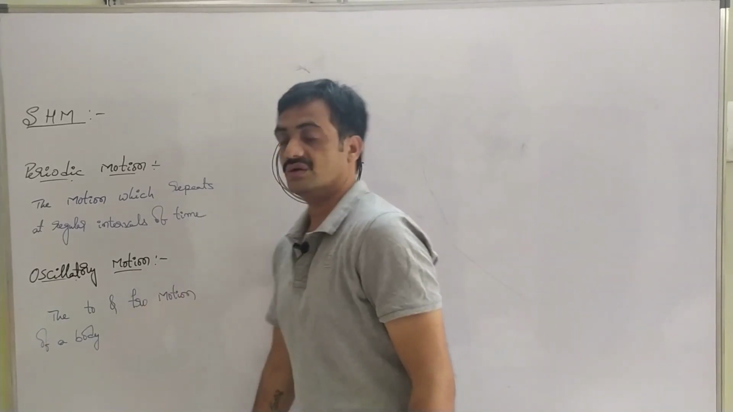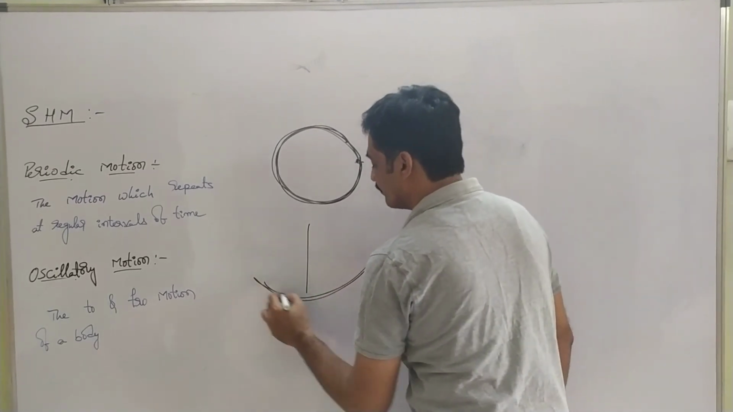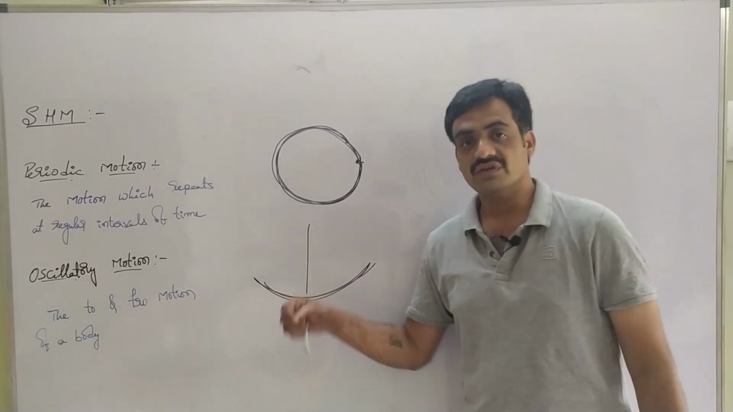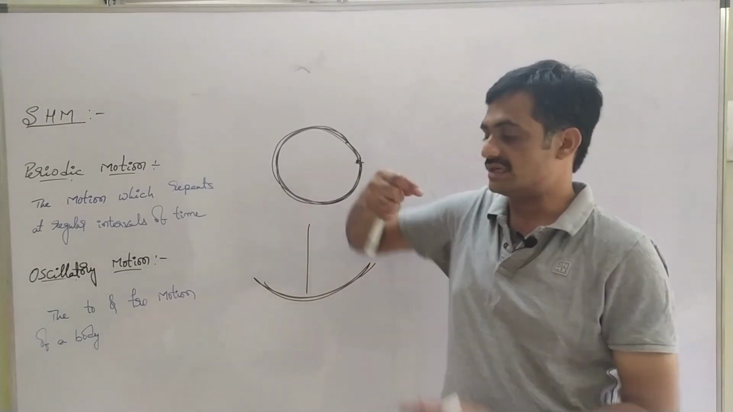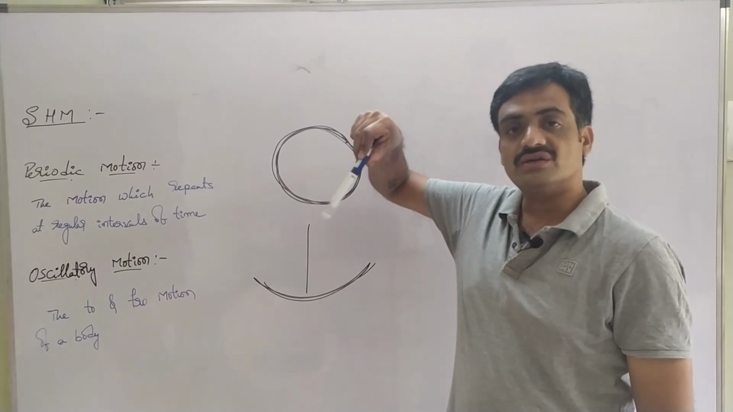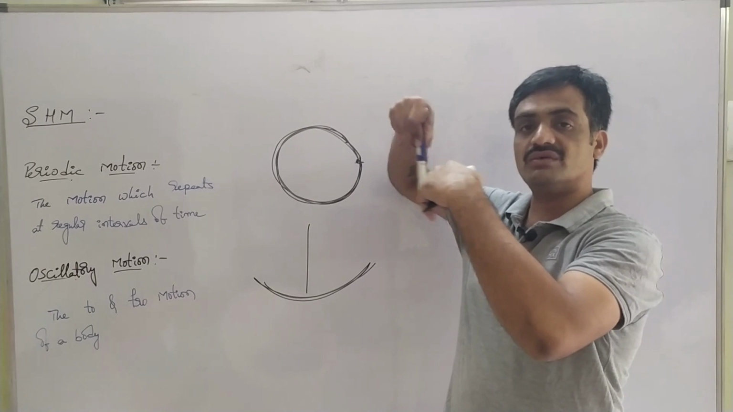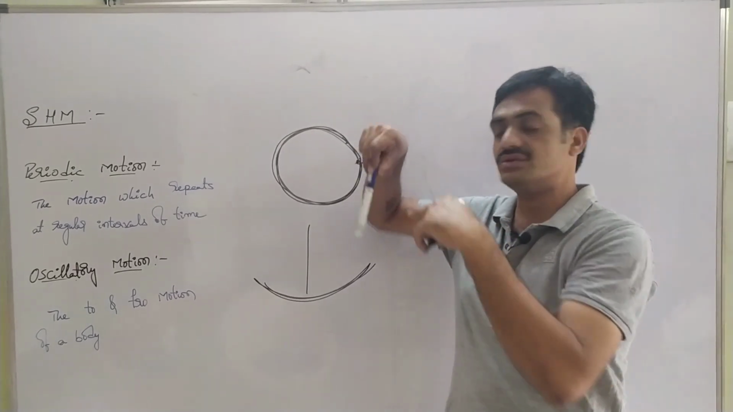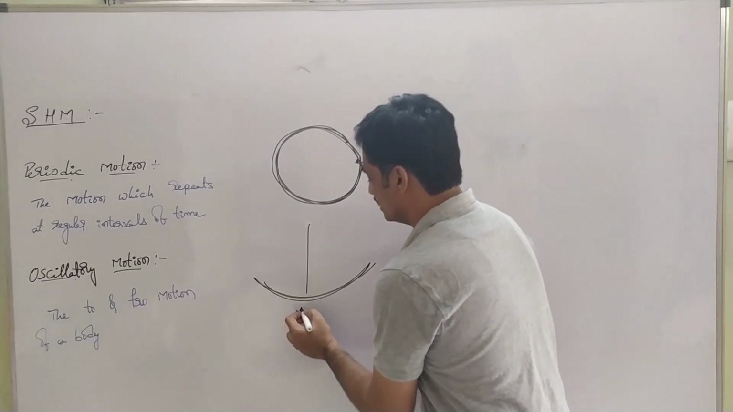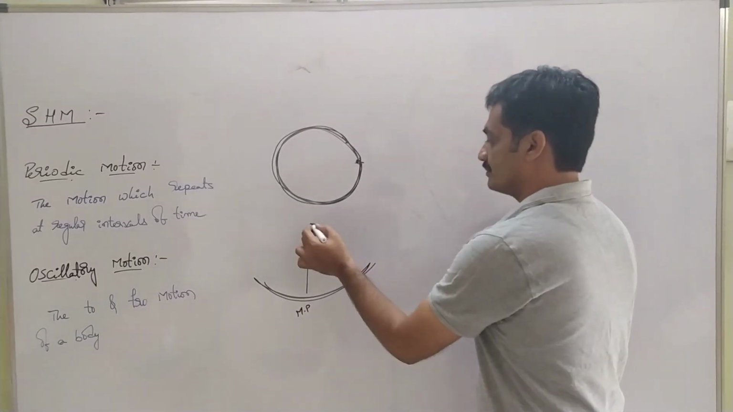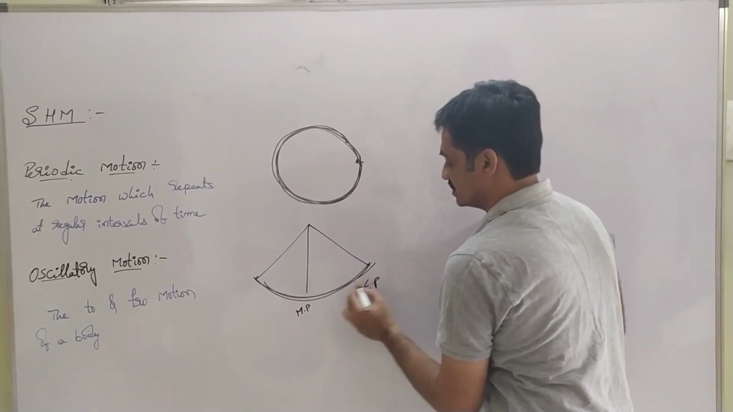Now come to the case of oscillatory motion. Oscillatory motion is a to and fro motion. If you consider a simple pendulum or the pendulum in a clock, it continuously oscillates like this. It moves from one position to another position and returns back to its original position, where we consider the central position as the main position and the end positions are represented as extreme positions.